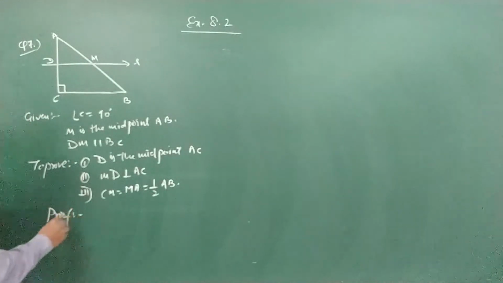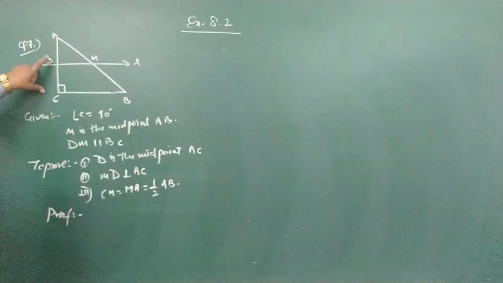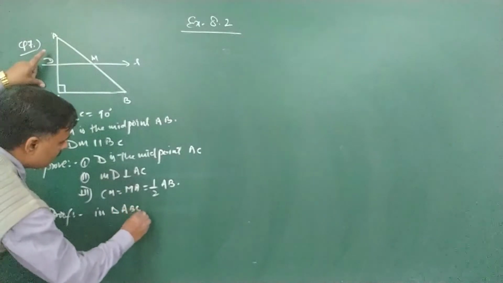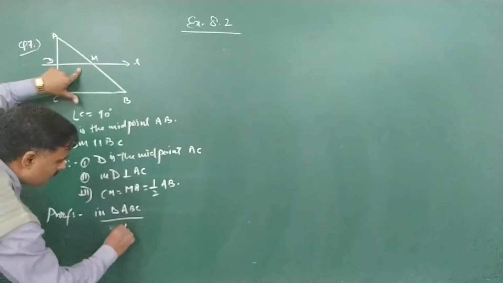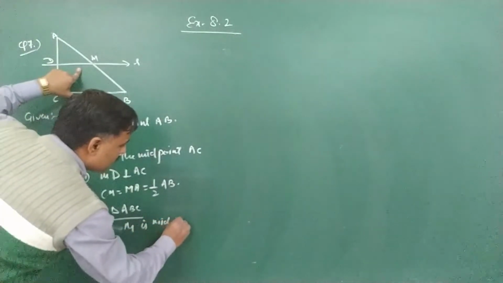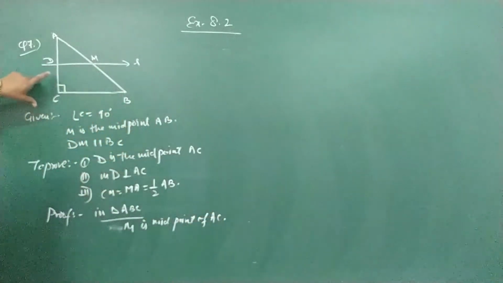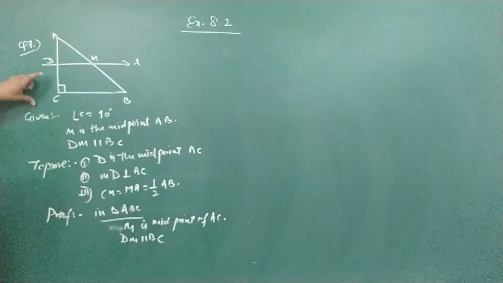How will you prove it? It's very easy. Simple question. D is the midpoint of AC. So in triangle ABC, we are already given M is the midpoint of AB. And DM is parallel to BC.